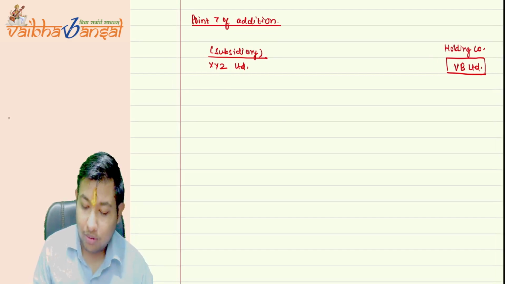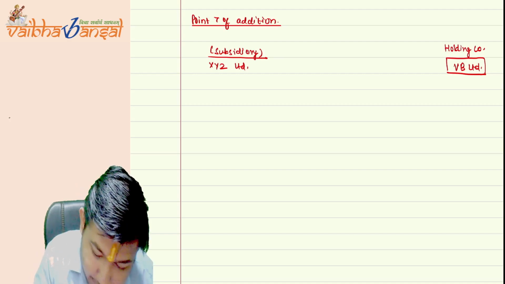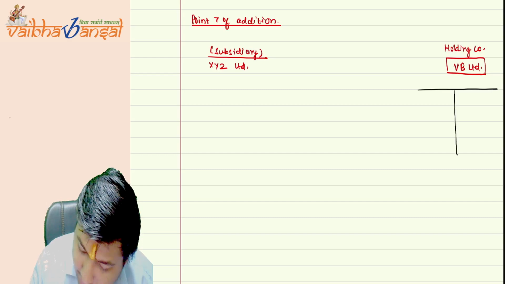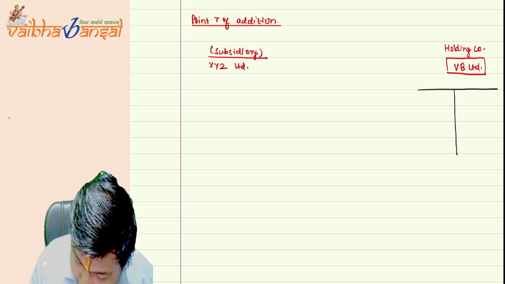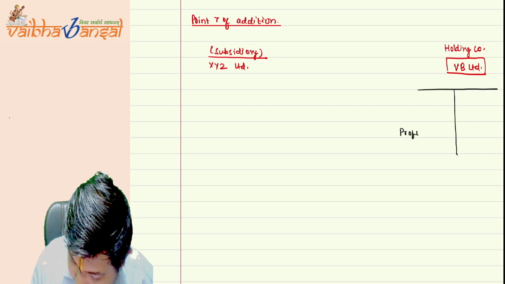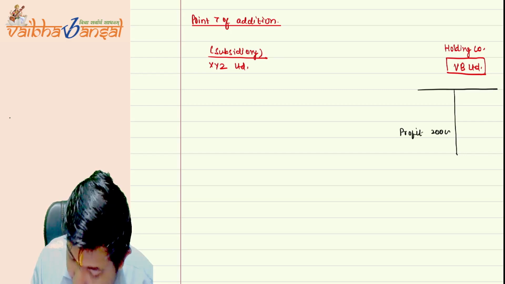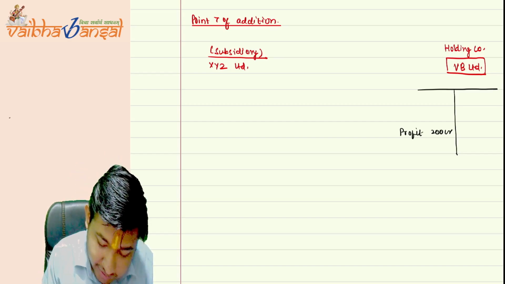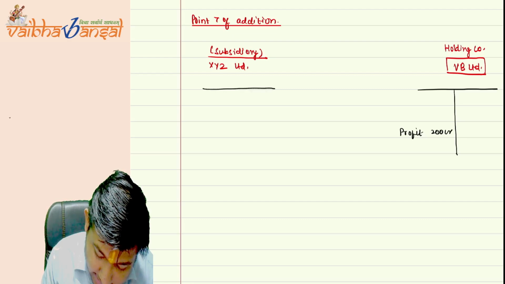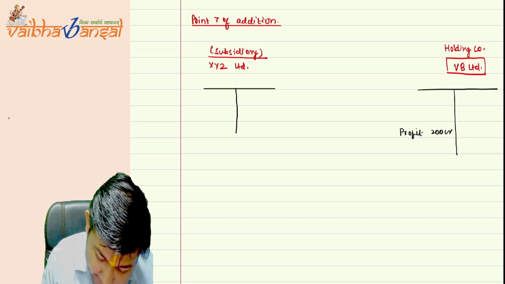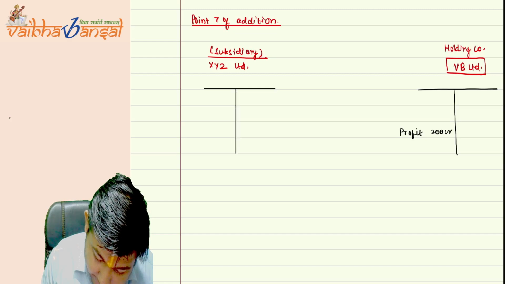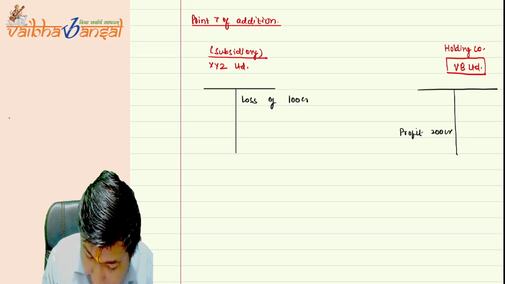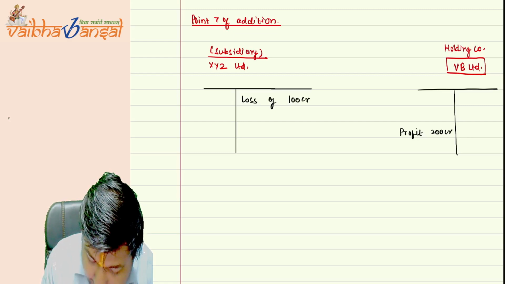Now, in the financials of VV Limited, there is a profit of 200 CR. But in the subsidiary XYZ Limited's P&L, there is a loss of 100 CR. Is this clear?